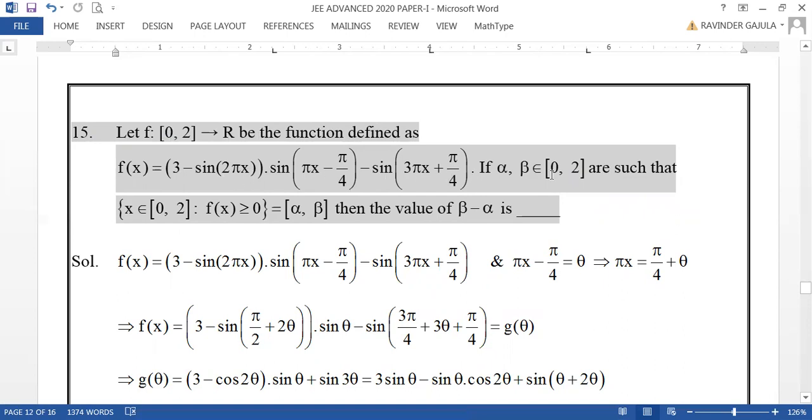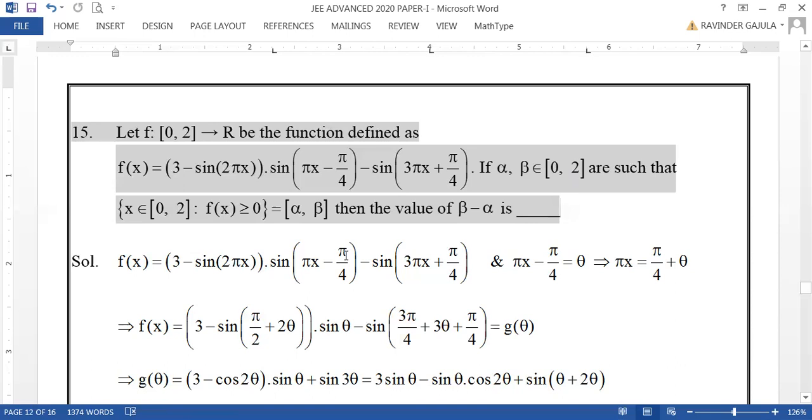If alpha, beta belong to the closed interval [0, 2], that is, in the domain of f, are such that the set of x belonging to [0, 2] such that f of x is greater than or equal to 0 is equal to the closed interval alpha to beta, then we are asked to find the value of beta minus alpha. This is the interval for f of x greater than or equal to 0.